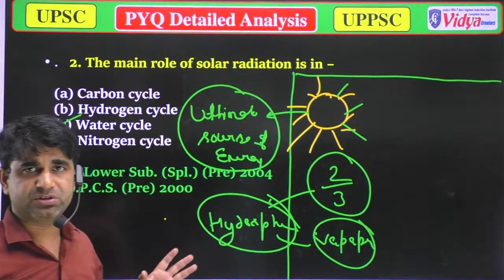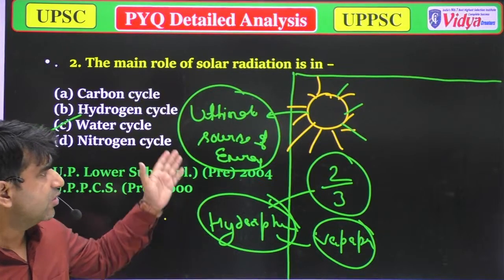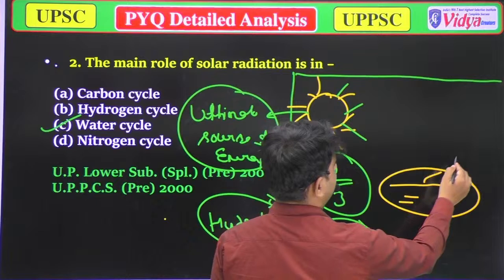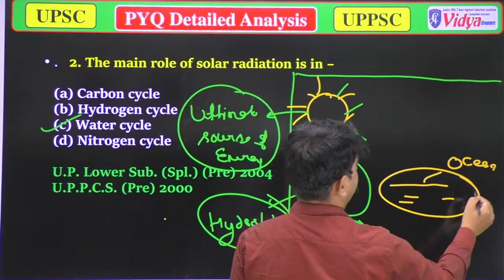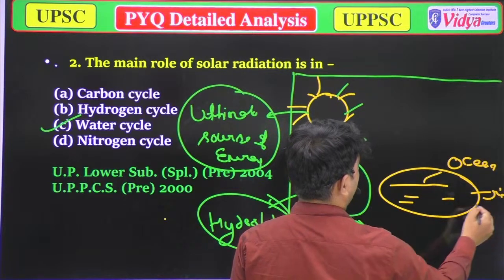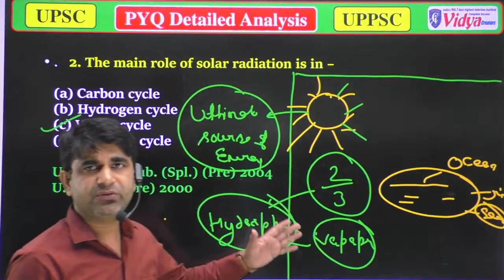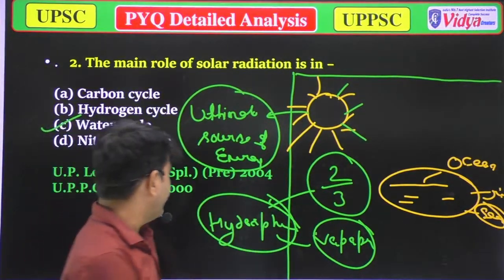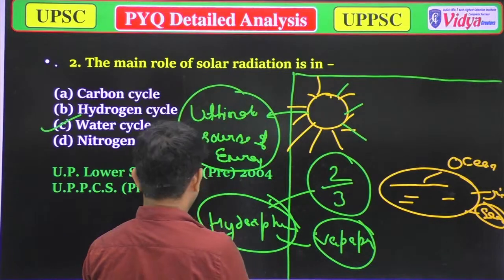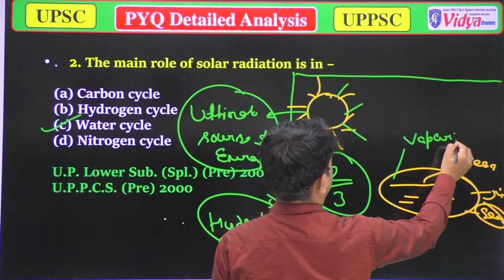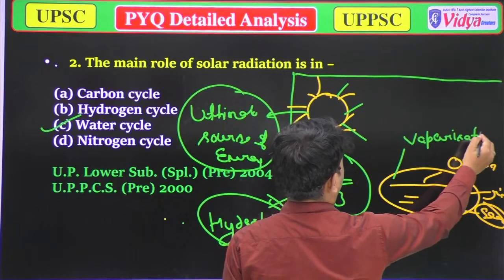When solar radiation falls on ocean, river, sea, everything, and solar radiation is high, there will be vaporization.